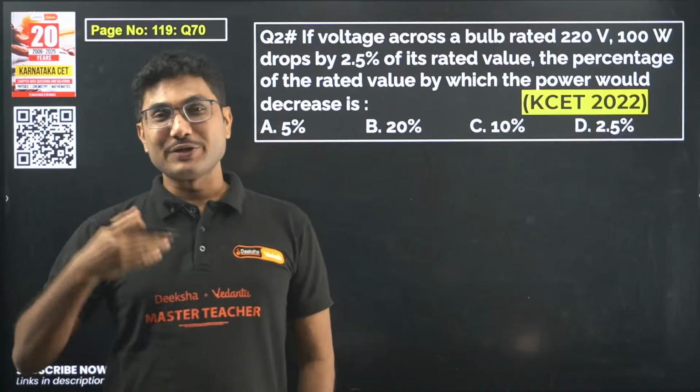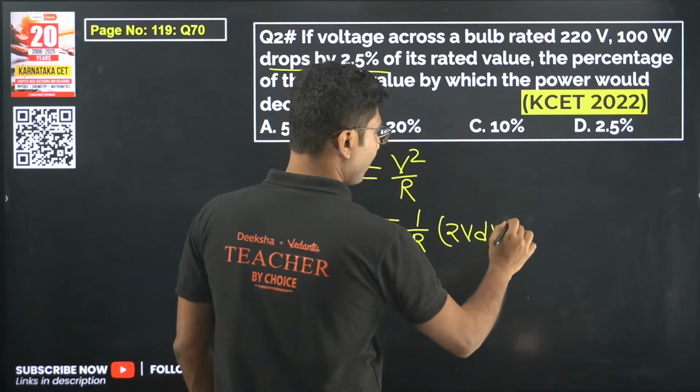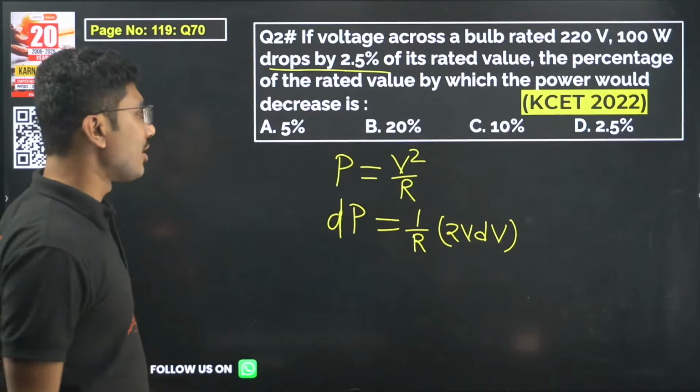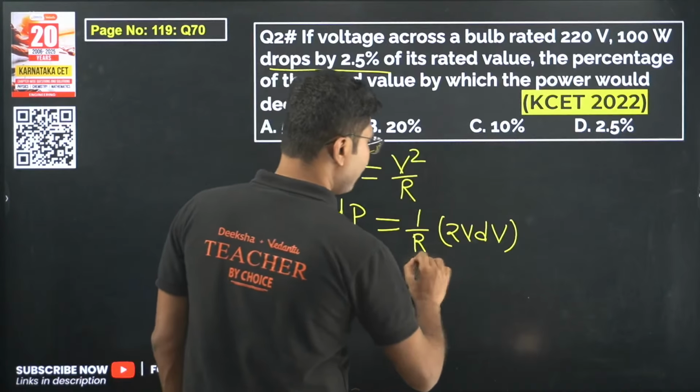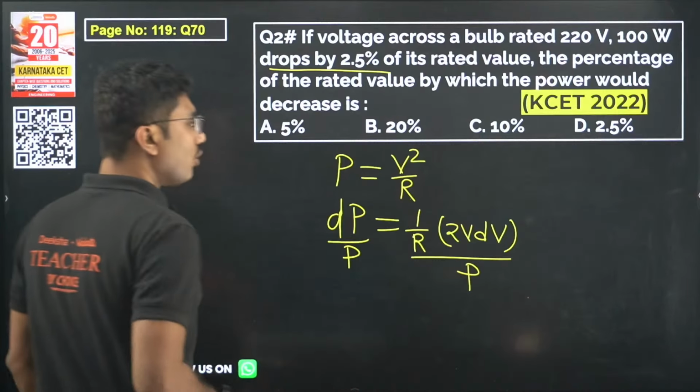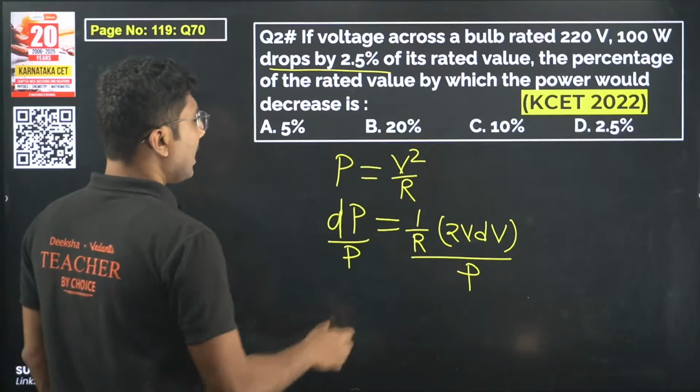What we need to do is differentiate both sides. With respect to what? With respect to nothing, we are taking the differential. Now 1 upon R is constant. That means V square differential will be 2V dV. So this is the trick that you have to know. Now we will divide both sides by P. Now what is P?